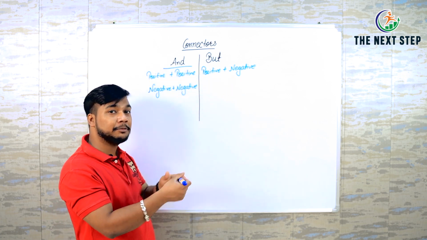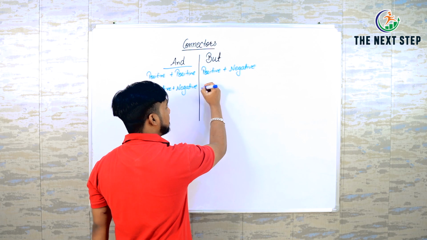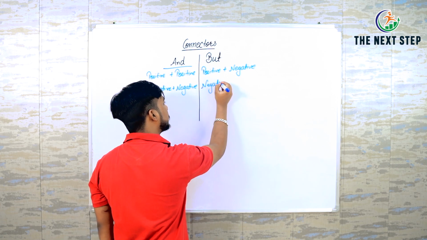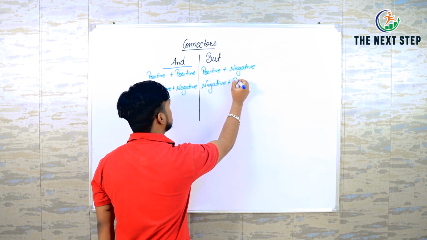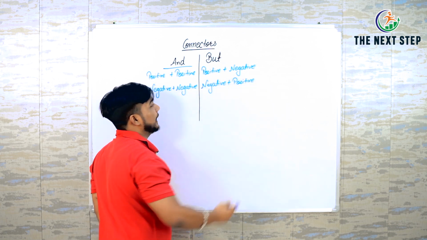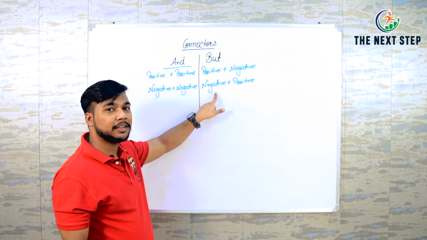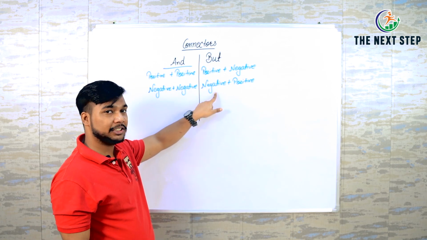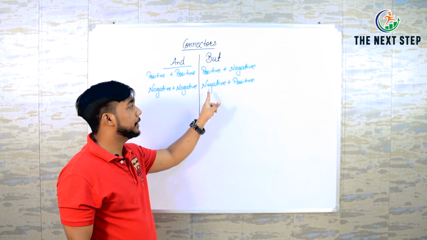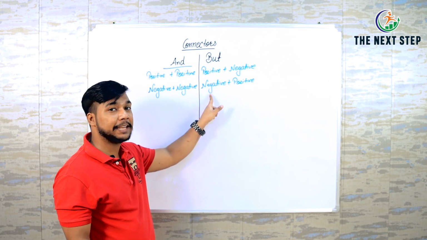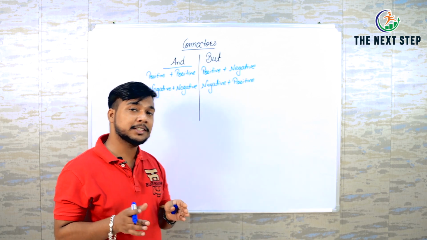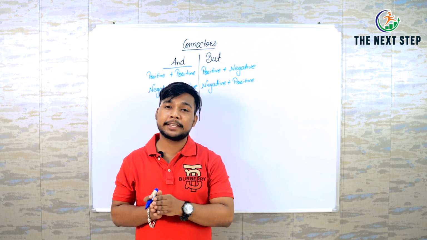Here you can start with something negative as well, but next you should add something positive. Like, I am not good at English, but I am good at my native language. So here first I started with something negative, then I talked about positive. So this is how we use "and" and "but".